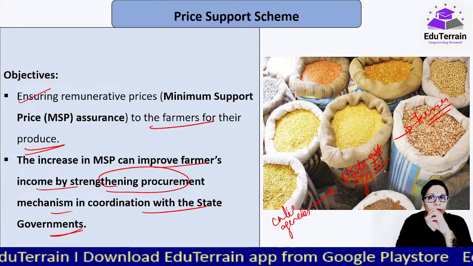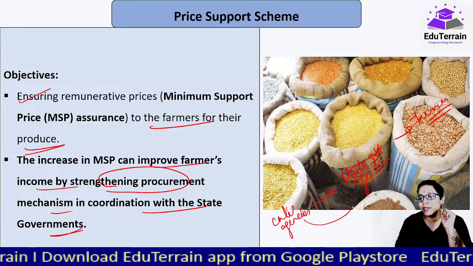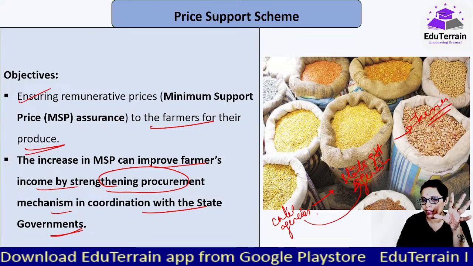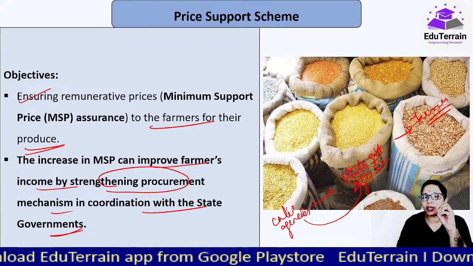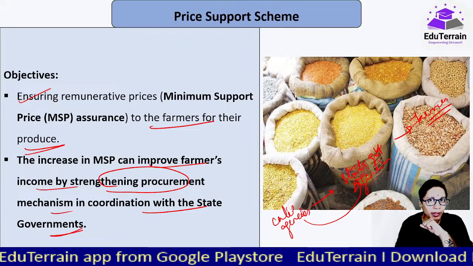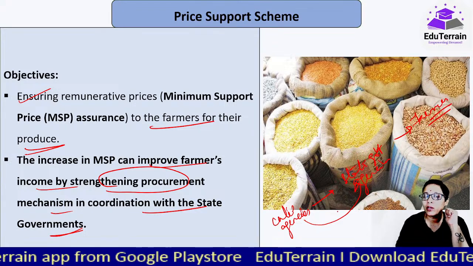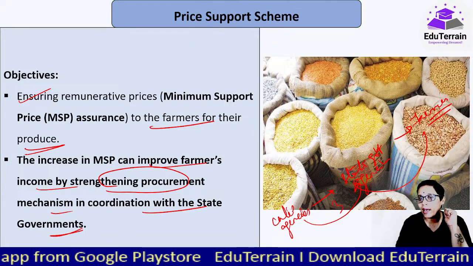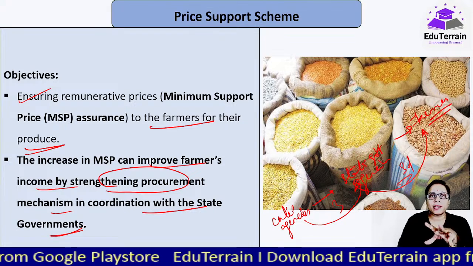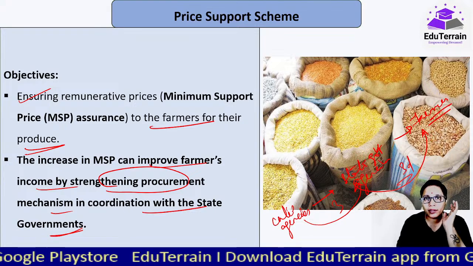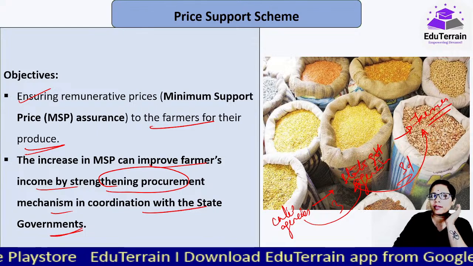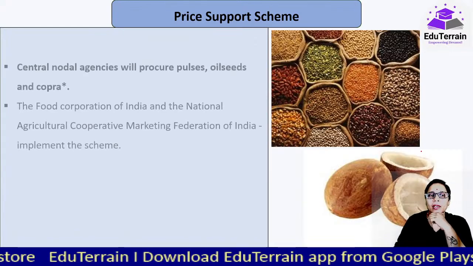And whatever they procure, they always have to pay within 3 days. The centralized procurement agencies have to pay the state government agencies or primary procurement agencies within 3 days, and within 3 days they have to pay the farmers the MSP and whatever additional expenses are incurred, all of that. What those are, we'll discuss in some time.